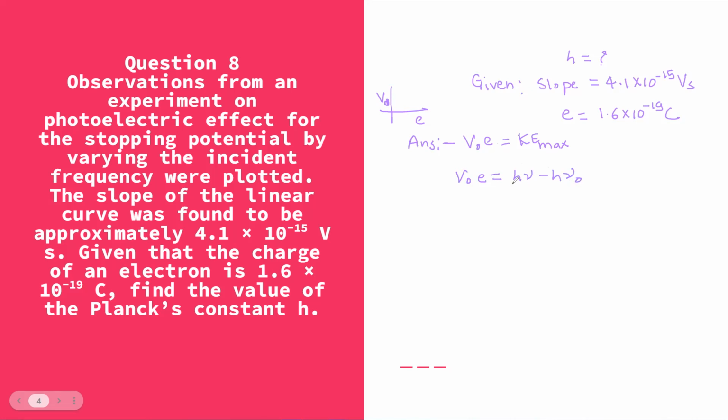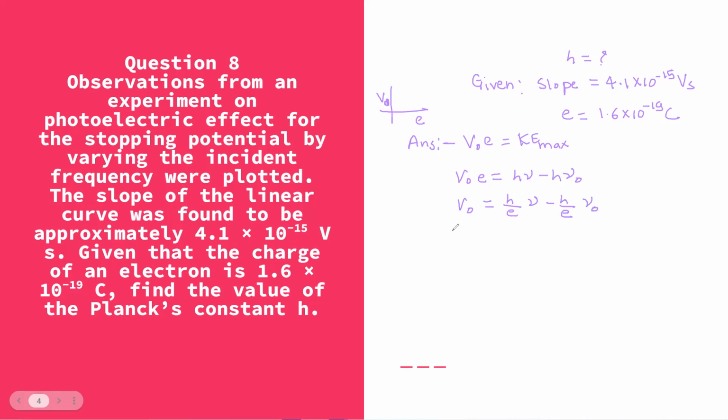This formula I can apply here. I'll just rearrange that formula. So V naught is equal to h upon e nu minus h upon e nu naught.